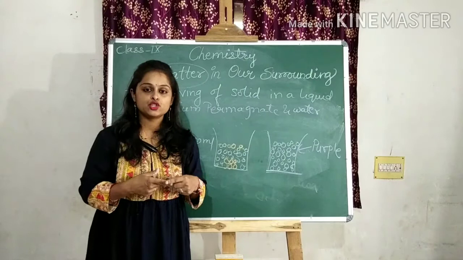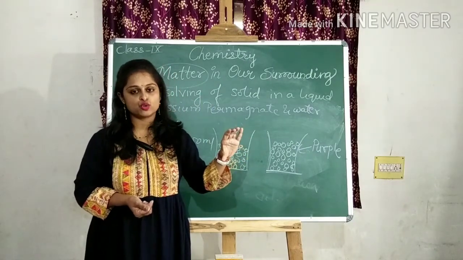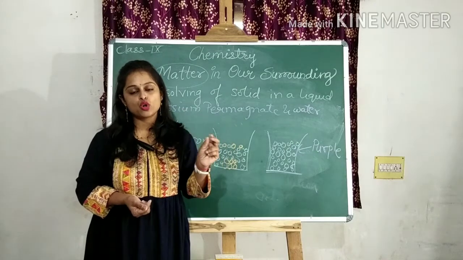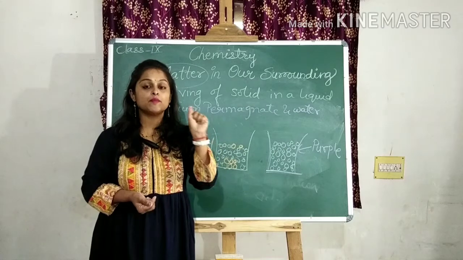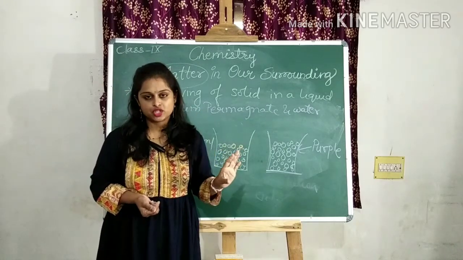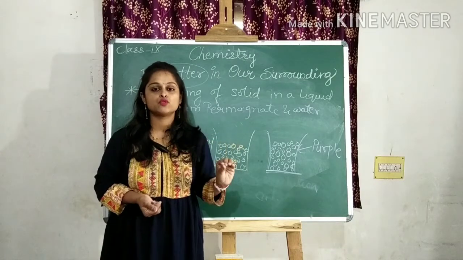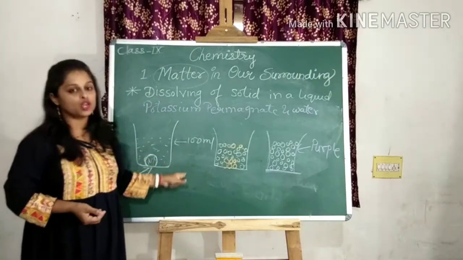Repeat this step 2 to 3 times, and you will see that even at the end of the beaker, you will get some presence of Dettol in the water. It means that how tiny the particle is, it is beyond our imagination. We can't understand the size of the particle at present. So have you understood this dissolving of solid in a liquid?